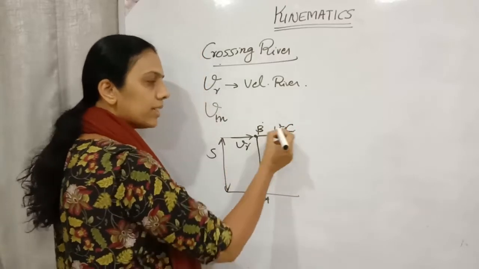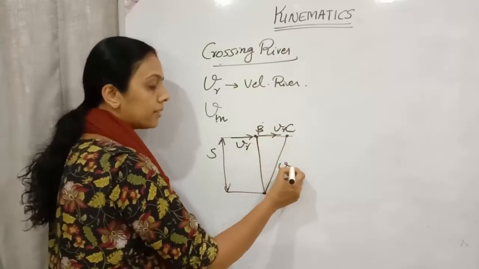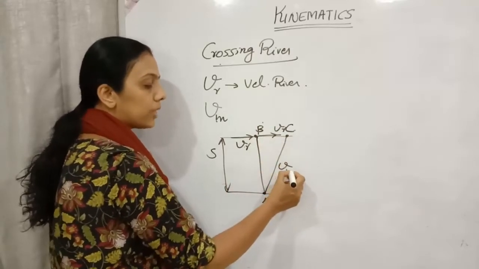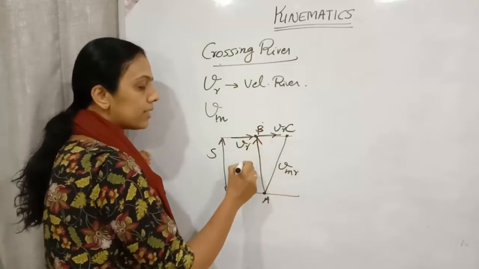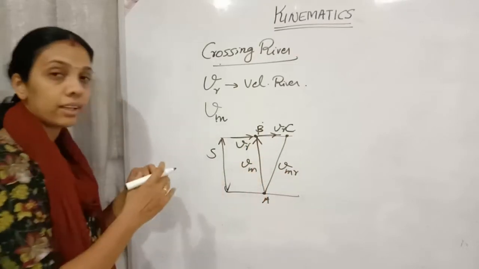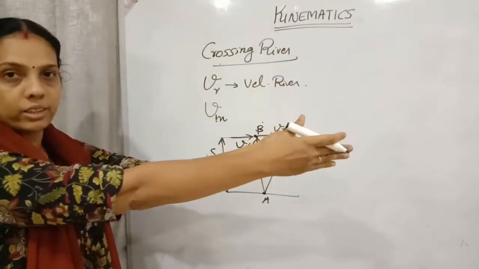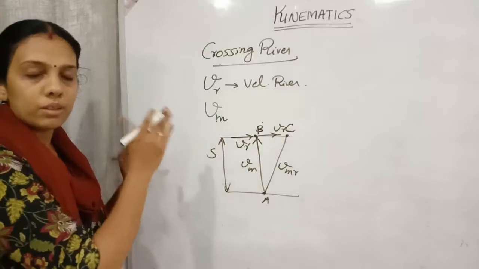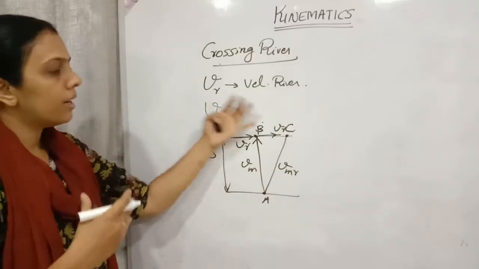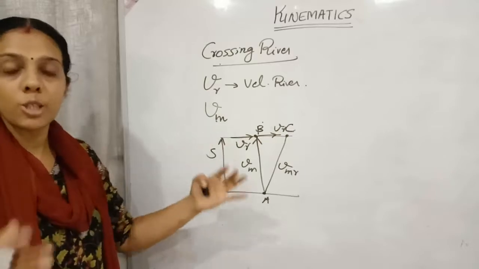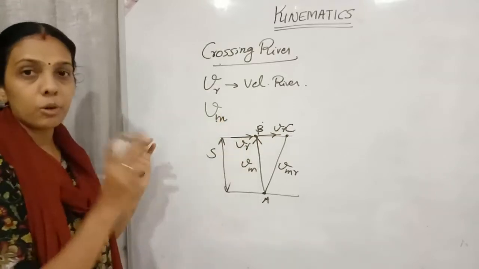And because of the velocity of the river, what will happen? The man will be reaching that point. Velocity of man with respect to river, he is moving in this direction, Vm. Nobody will think, right, I need to reach the other end. He is trying to cross exactly opposite. If water is still, as in a swimming pool, we can take this way because it's not moving. But in the case of a river, we are telling all these things about the river.